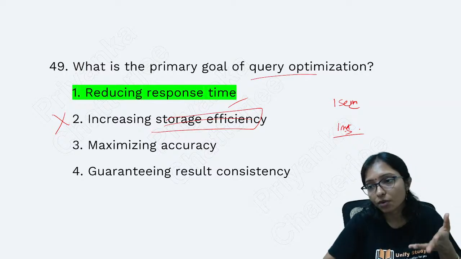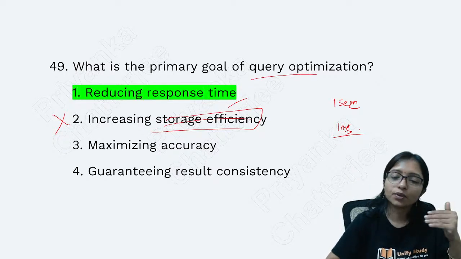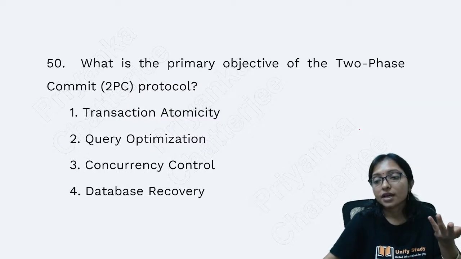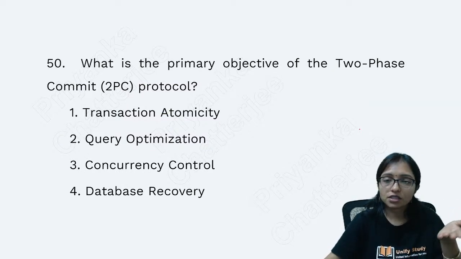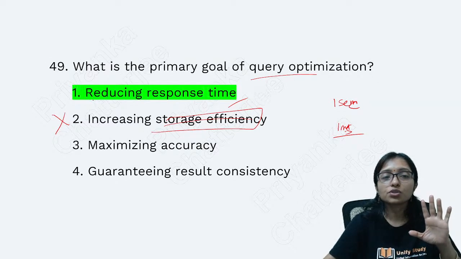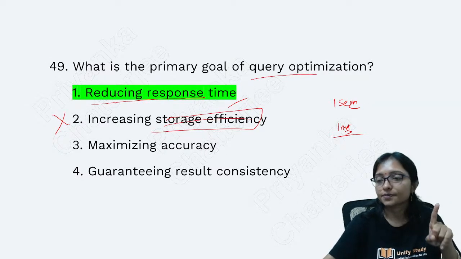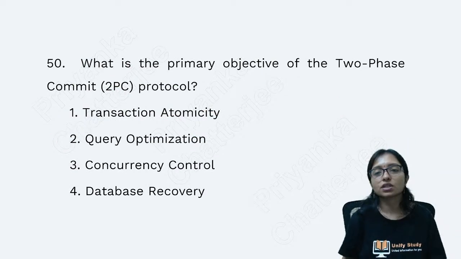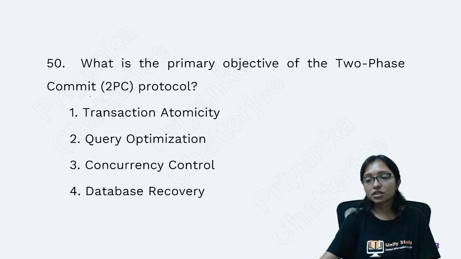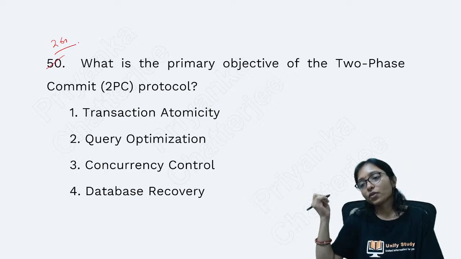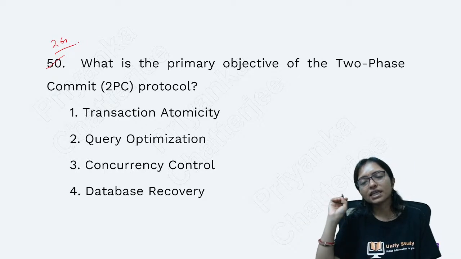Even at the time of code, code optimization also, and in the compiler we learn optimization too. All are focused on time. So reducing the response time is the answer. Right? Questions are easy. By looking at them you will think they are very easy, but in this type of question you always make mistakes, because we ignore those topics. One-liner questions will come in each and every exam.